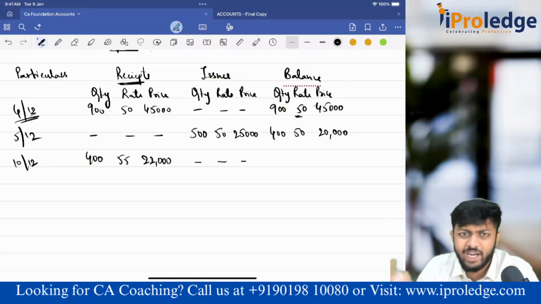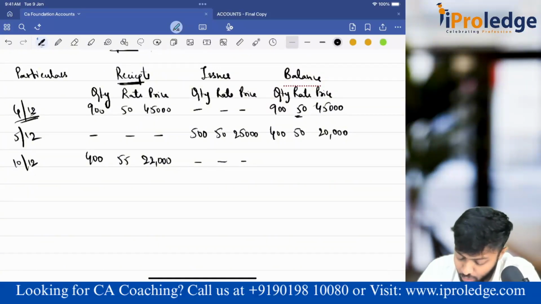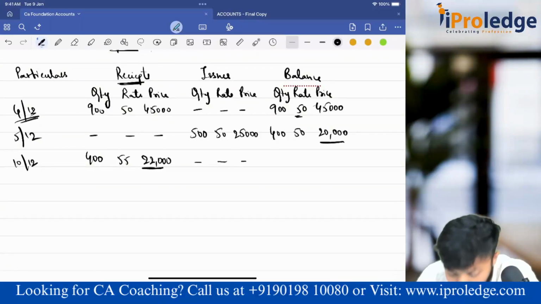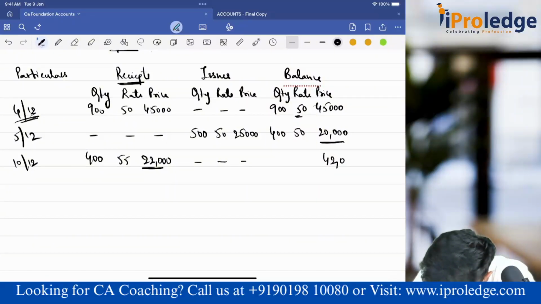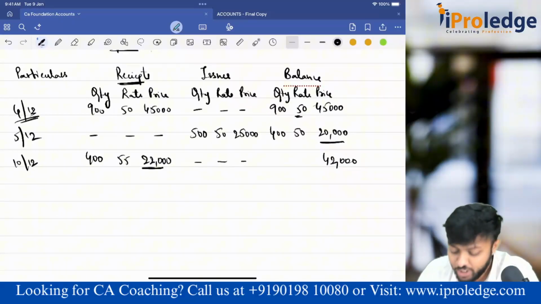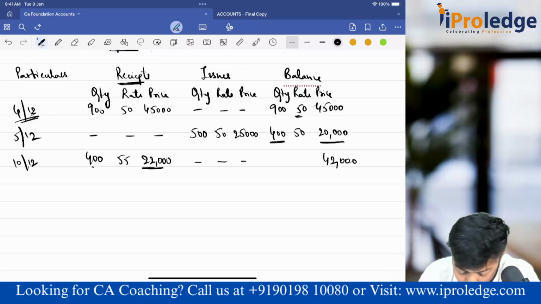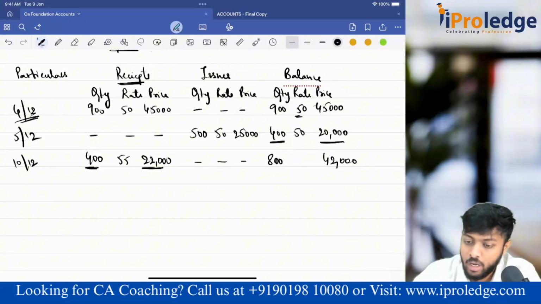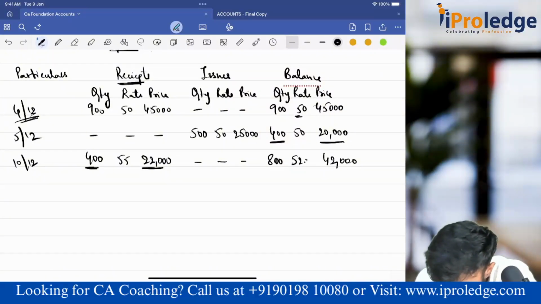No. Now I can club it, because I am finding out the weighted average price. So weighted average will happen now only. We take the latest balance, 20,000, plus the new 22,000, total value became 42,000. Number of units: we had 400, now we have got 400 more, total units has become 800. So find out WM, 42,000 by 800. You got 52.5. See, WM happened now only.